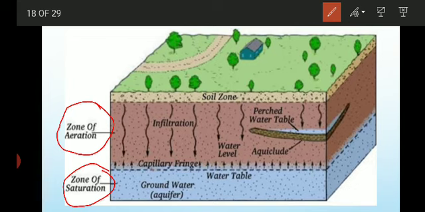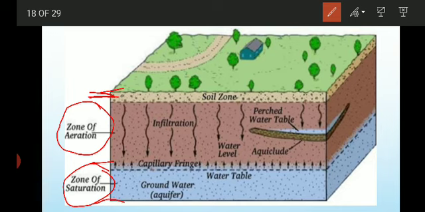The zone of aeration is from the surface, that is from this point to this point, and below that, up to the hard rock or the bottom, is called the zone of saturation.